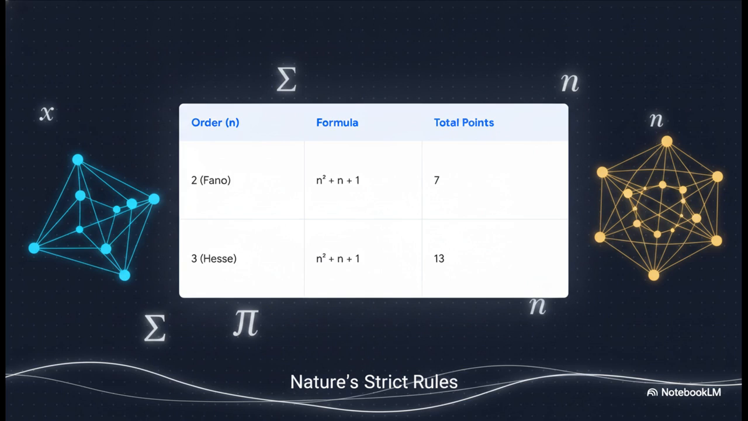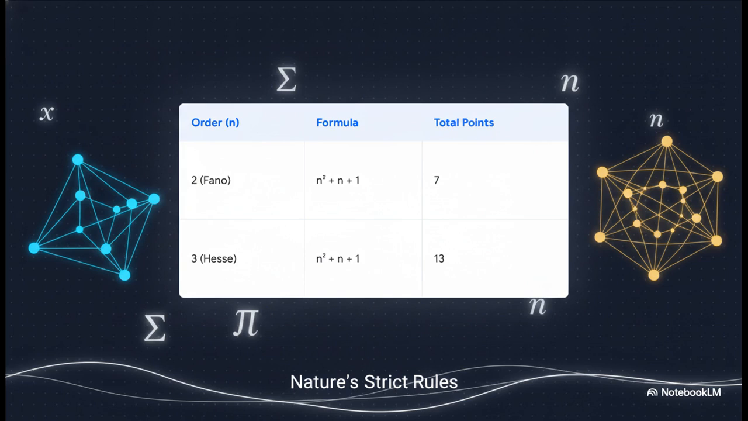This dictates the exact number of points and lines in the entire geometric system. For the Fano plane, n is 2, which gives us 7 total points. Step up to an order of 3, known as the Hesse configuration, and the formula spits out 13 total points.